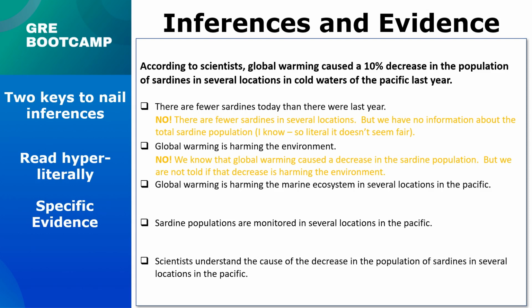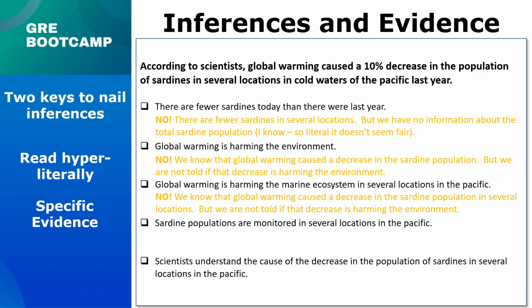Answer choice 3, you know what? That has the same problem as the previous one. Now, this is more enticing because it's more specific, but at the end of the day, we're still not told anything about how harmful or non-harmful a decrease in the sardine population is for the environment. And we can't assume if we're not told.